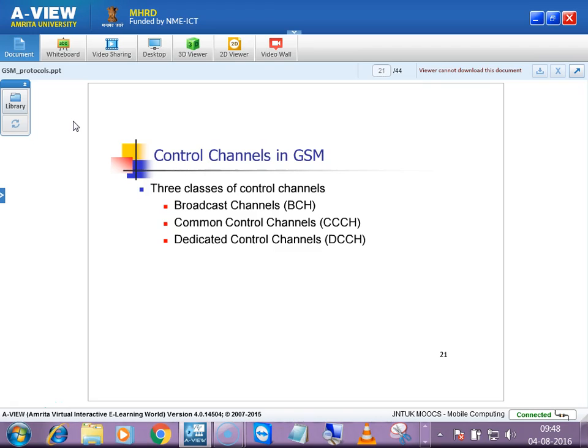Based on that, all UEs, in the sense all mobile equipments, will receive this, and the one whose address matches the destination will respond. Only one mobile will match the destination address. That mobile replies back telling that it is ready, so that you can establish a call.